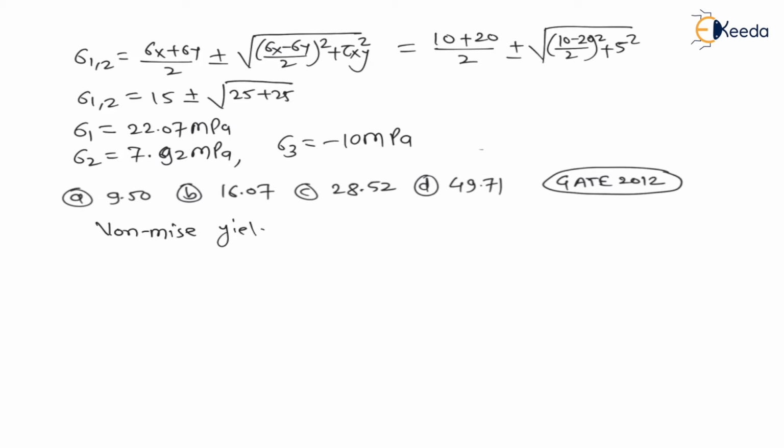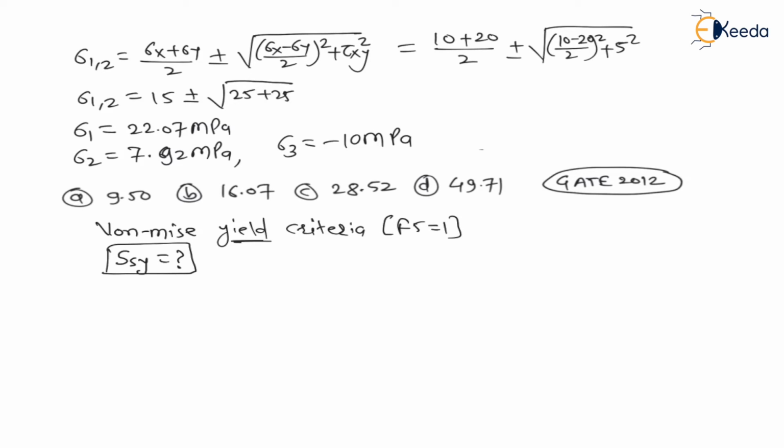As it is yield criteria, therefore we have to use factor of safety equal to 1 and estimate the shear yield stress. Shear yield stress means at yield point what is shear stress? SSY. This value we have to find using von Mises criteria, right?